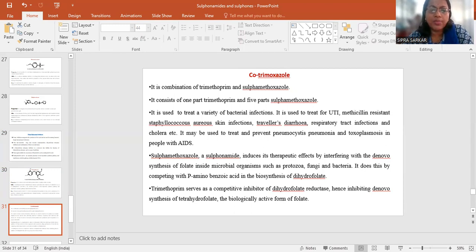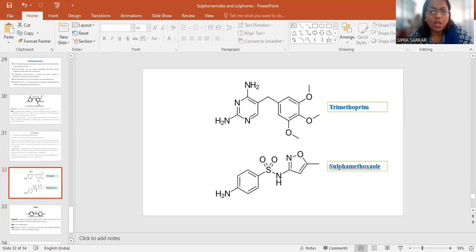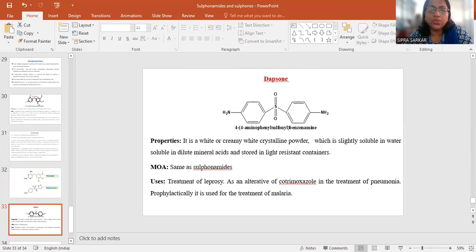Sulfonamide induces a therapeutic effect by interfering with the de novo synthesis of folate inside microbial organisms such as protozoa, fungi, or bacteria. It does this by competing with para-aminobenzoic acid in the synthesis of dihydrofolate. Trimethoprim serves as a competitive inhibitor of dihydrofolate reductase, hence inhibiting de novo synthesis of tetrahydrofolate, the biologically active form of folate. The trimethoprim and sulfonamide structures you have to study thoroughly.